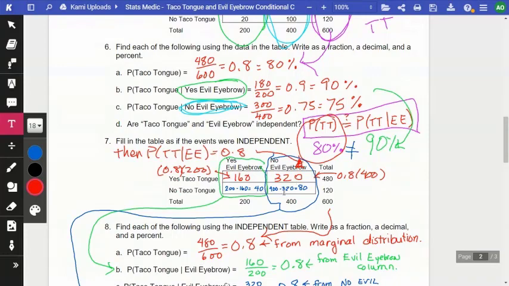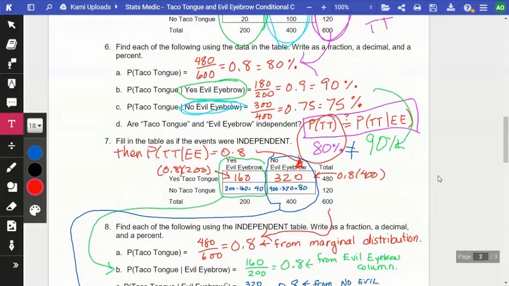And how did I figure out the numbers in blue? I subtracted them from the total. It's a complement, correct. So if I have 200 and 160 have taco tongue, then 40 don't. If I have 400 and 320 have taco tongue, then 80 don't, all right?